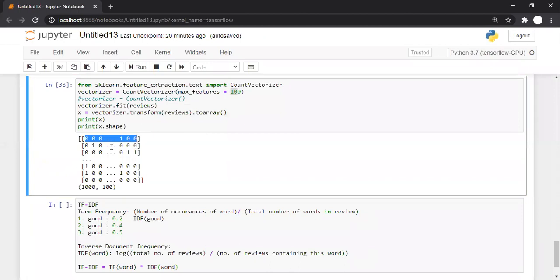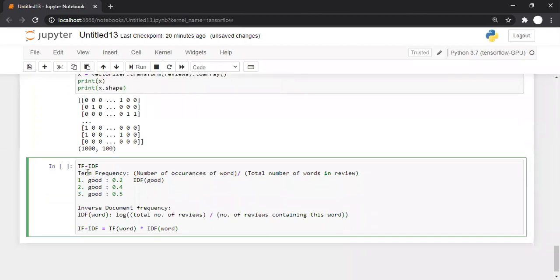In this review there are 100 TF IDF, in this review there are 100 TF IDF, and so on. If I'm going with 150 maximum words, then there will be 150 TF IDF in this row, 150 TF IDF, and so on. So this is how one calculates the TF IDF.